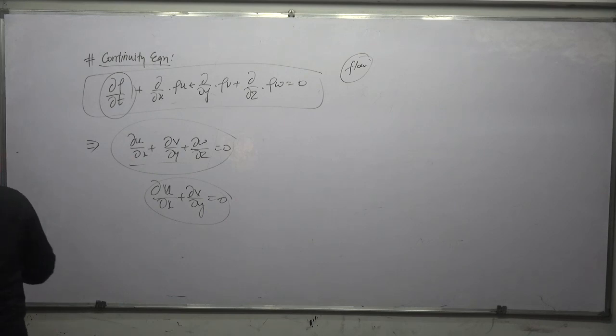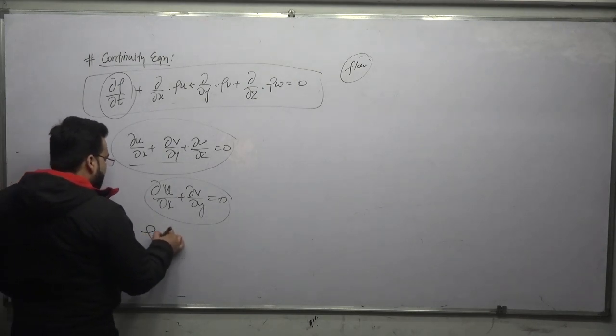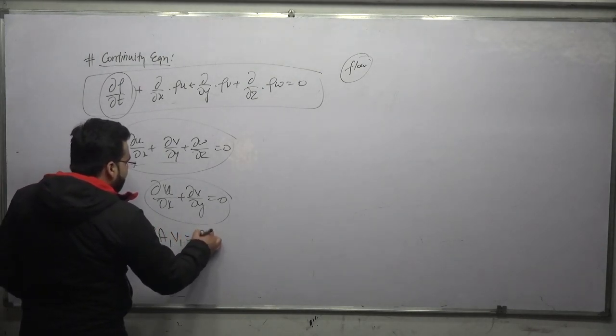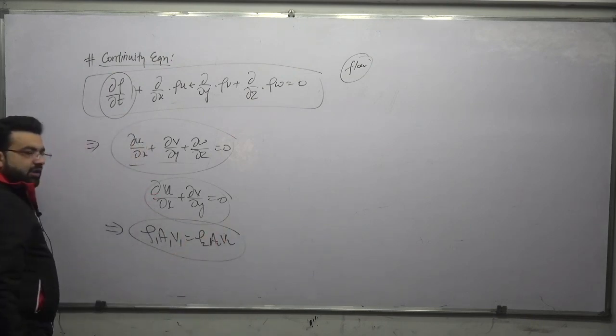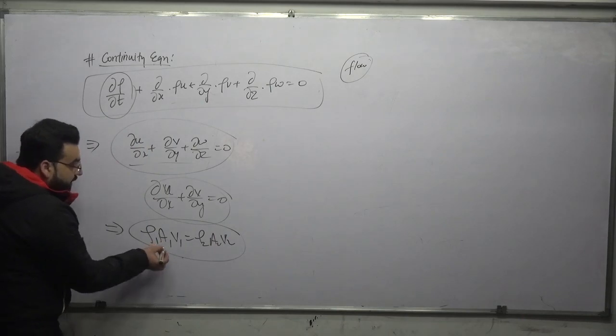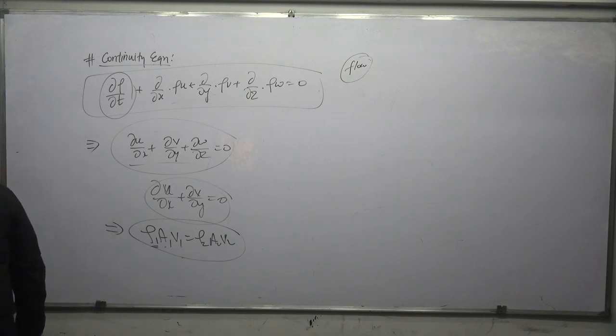After this, we also discussed the continuity equation in 1 dimension, which is the pipe flow. That is rho 1 A1 V1 is equal to rho 2 A2 V2. This equation is valid for incompressible fluid and also for compressible fluid. For incompressible, it becomes A1 V1 equals A2 V2. That also we have discussed.